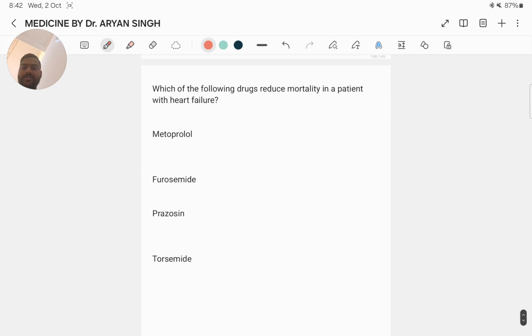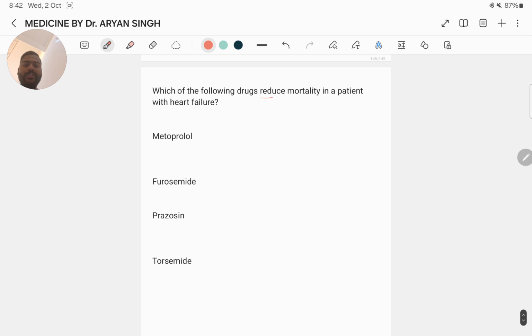Next question: which of the following drugs reduces mortality in a patient with heart failure? Metoprolol, furosemide, prazosin, tocilizumab. Here the answer is metoprolol. Because metoprolol is a beta blocker, and beta blockers have been shown to lower mortality in heart failure patients. ACE inhibitors have also been shown to decrease mortality in patients with heart failure. These are the most common drugs used to reduce mortality in patients with heart failure, like ACE inhibitors,